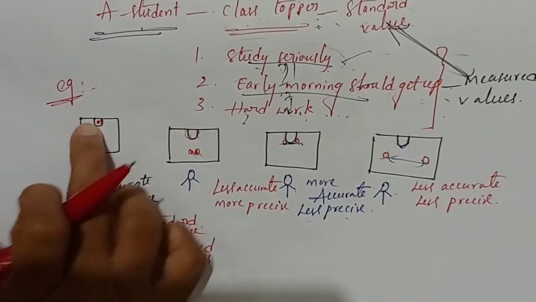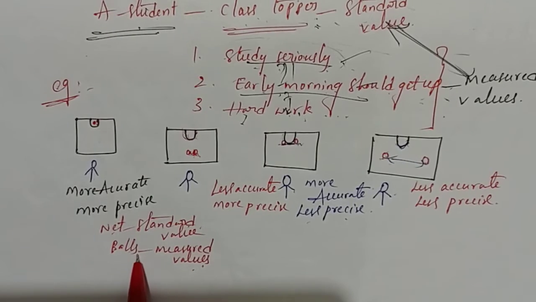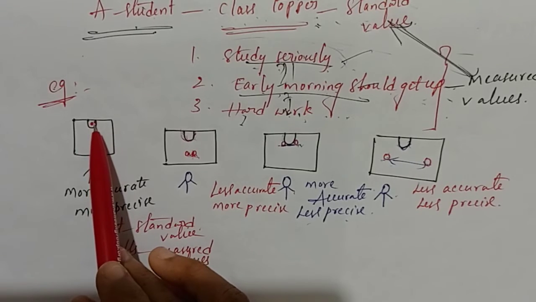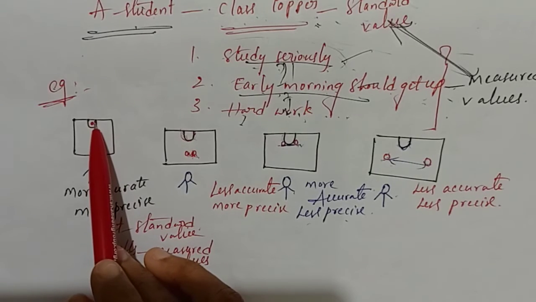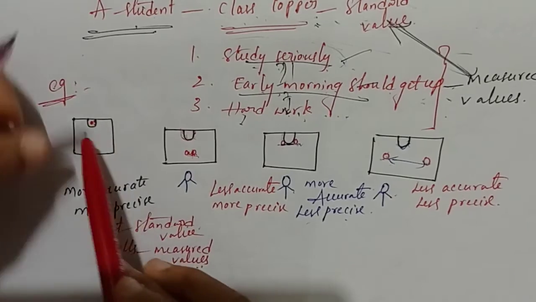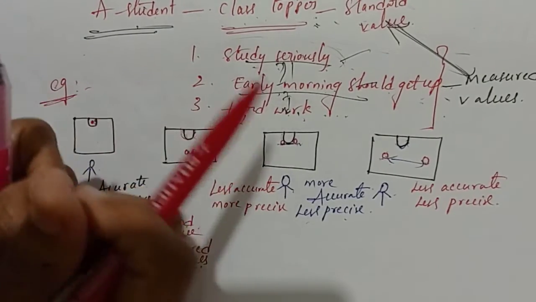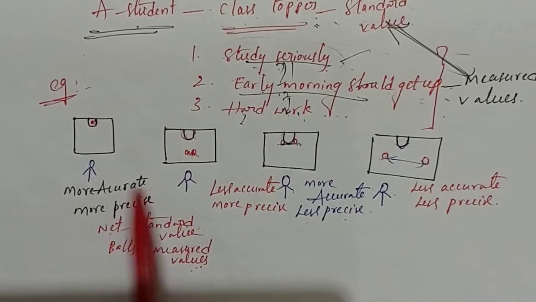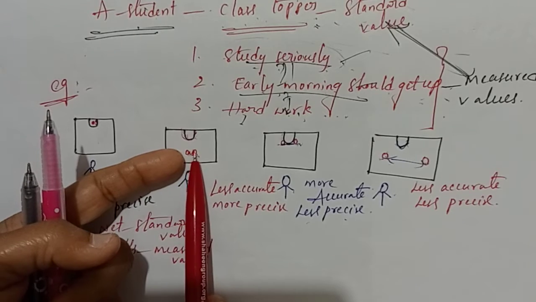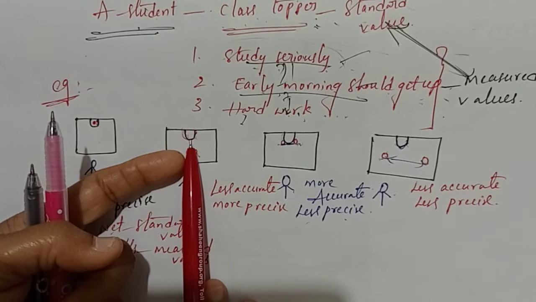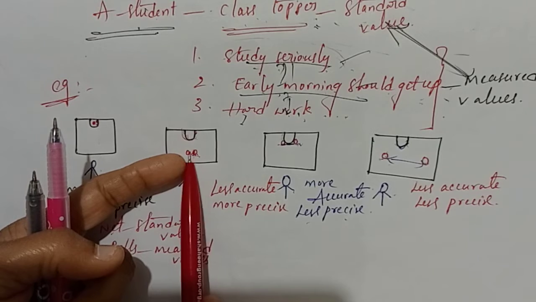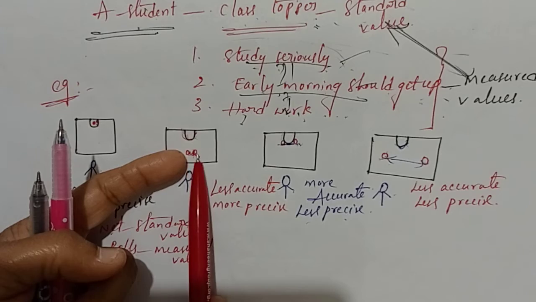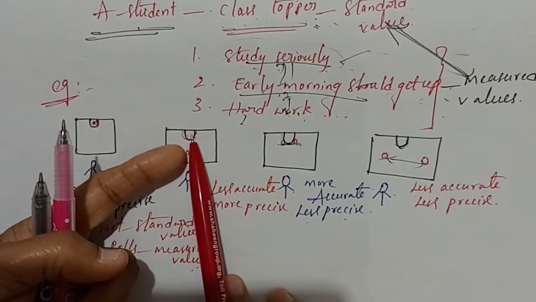Here net is acting as the standard value, and the ball is acting as a measured value. So this boy throws two balls. Both balls reached the target. That means this net is standard and these balls are measured. There is closeness between the balls also. That's why we can say more accurate, more precise. But in this case, these balls are not closer to the standard value. Are you following? And there is closeness between the balls, that means between the measured values. That is nothing but more precise, less accurate.